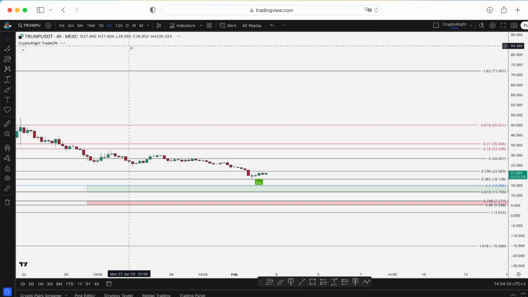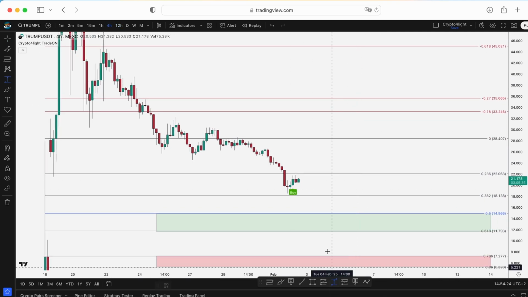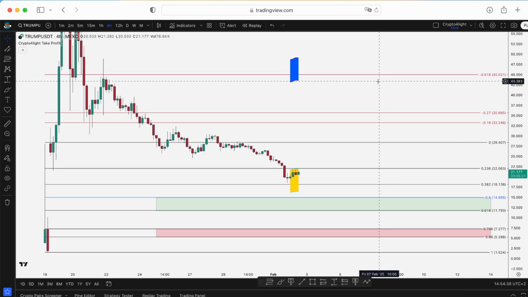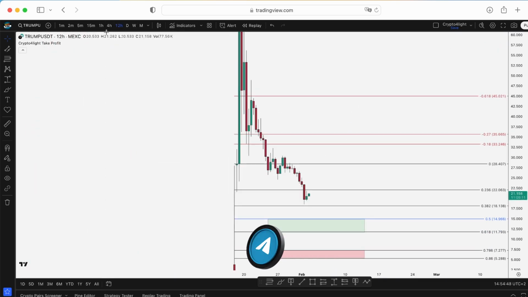Trade on the 12 hour time frame, no data. On the 4 hour time frame, yes, there was a tiny signal to buy with just a small bounce, almost 10%. Of course, for us, 10% is not a big deal. But imagine if you invest, I don't know, 1 million. So it's kind of a big deal. Every single time, it's just a question of the size of the initial deposit. Take profit on the 12 hour time frame, no data.